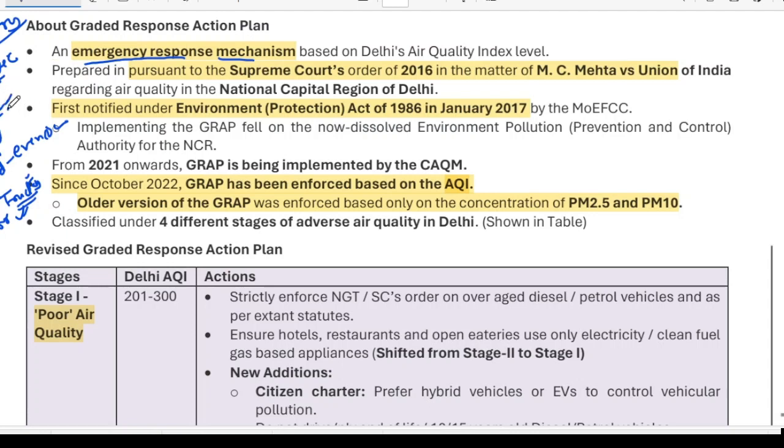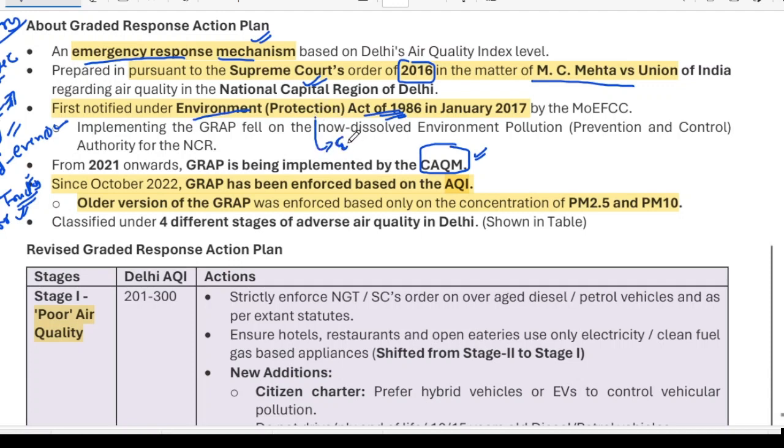But a few years back, Parliament made a law and gave the power to implement this GRAP to a body, the Commission for Air Quality Management. Okay, so this is the emergency response mechanism. It was formulated by the Supreme Court in 2006 in the case of MC Mehta versus Union of India. Okay, it was notified under the Environment Protection Act. This is important: under which act the government has given this GRAP.